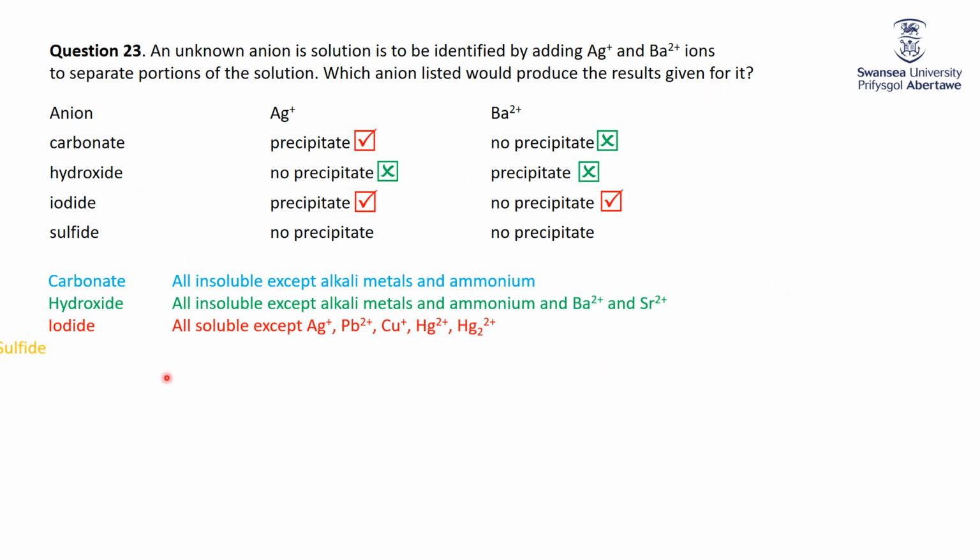Let's check with the sulfides. All insoluble except alkali metals and the alkaline earth metals and ammonium. So silver sulfide should be insoluble, should give a precipitate. Barium sulfide, one of the exceptions here, should not give a precipitate, so that's correct. So there you go. It's a rather confusingly worded question, but one that tests the concepts nicely. Iodide would indeed give a precipitate with silver and no precipitate with barium.